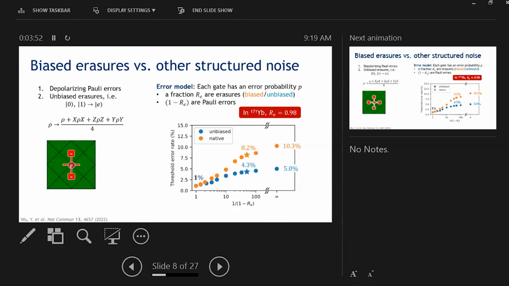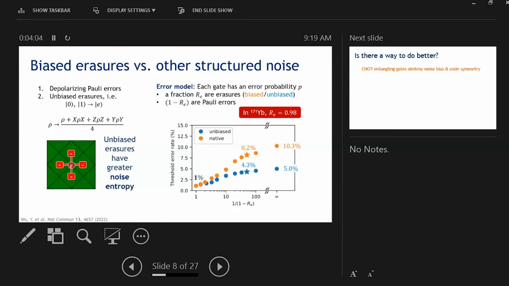And we may see a pair of defects, or we may see 4 defects for unbiased erasures, compared to biased erasures where we only see 2 defects in a known direction. As a result, we can say that we lose more information in unbiased erasures, which we refer to as unbiased erasures having greater noise entropy, thus explaining the behavior that we see on this plot, where biased erasures are doing better than unbiased erasures.